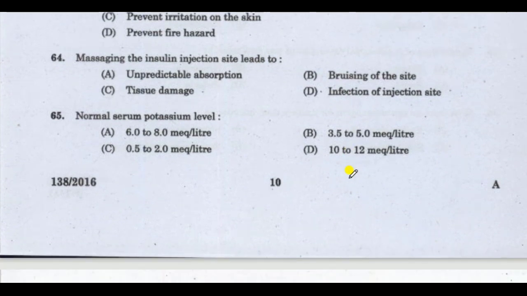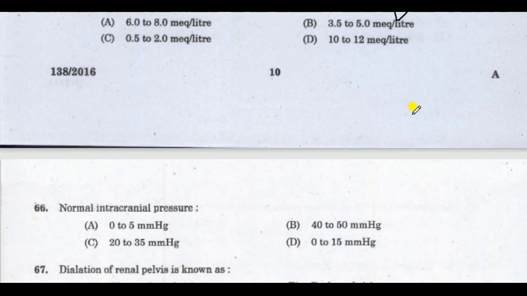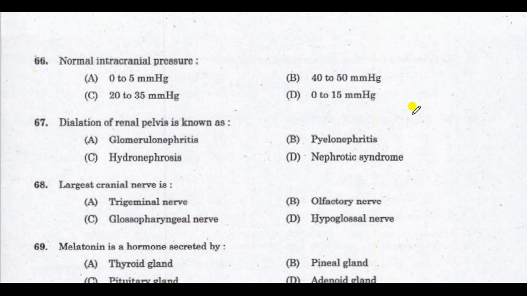Next question, massaging the insulin injection site leads to? Correct answer is unpredictable absorption. Massaging the insulin injection site leads to unpredictable absorption. Next question, normal serum potassium level is? Correct answer is 3.5 to 5 milliequivalents per liter. Normal serum potassium level is 3.5 to 5 milliequivalents per liter.